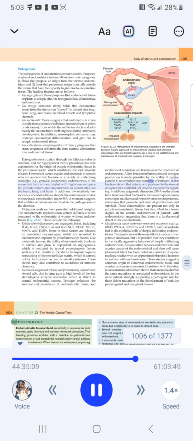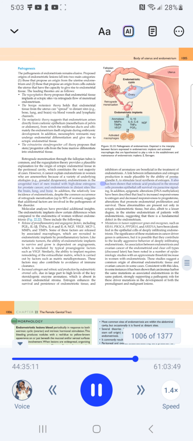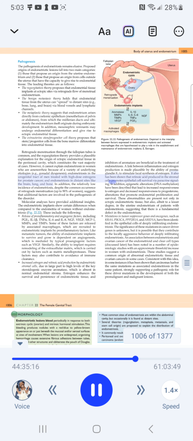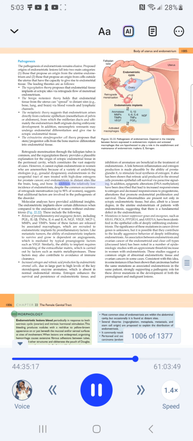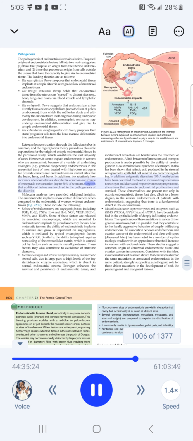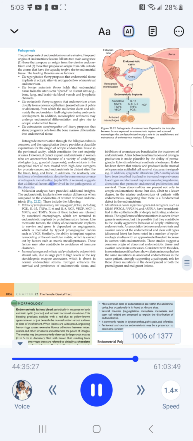Endometriosis in the prostate gland and urogenital tract of men treated with high-dose estrogens for prostate cancer has also been described. It has been shown that retinoic acid produced in the stroma cells promotes epithelial cell survival via paracrine signaling. In addition, epigenetic alterations, including DNA methylation, have been described that lead to increased responsiveness to estrogen and decreased responsiveness to progesterone, alterations that promote endometrial proliferation. The incidence of endometriosis, despite the common occurrence of retrograde menstruation in up to 90% of women, suggests that additional factors are involved in the pathogenesis of the disorder.